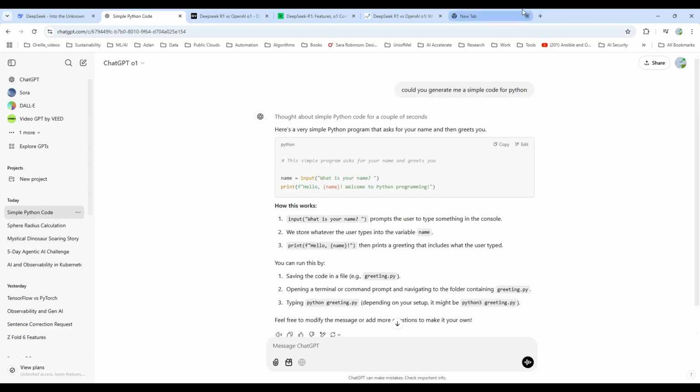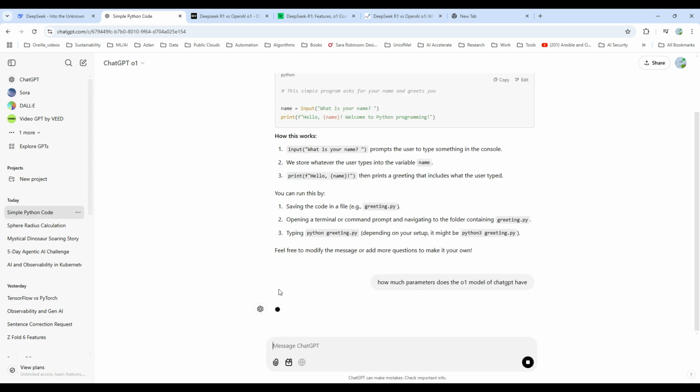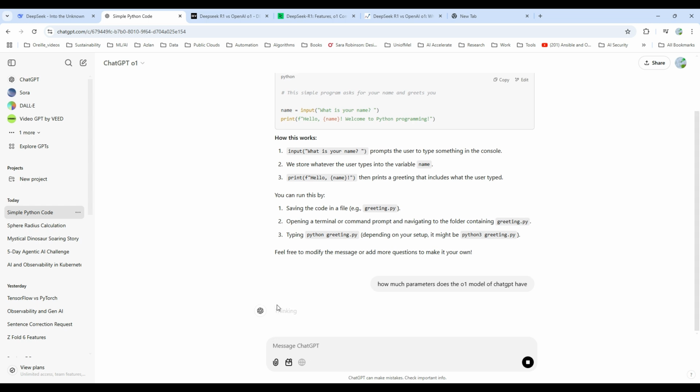Why are we using Google when AI is here? This is important to talk about because AI is revolutionizing Google, because now ChatGPT gives you a better understanding and you don't use Google that much anymore. How many parameters does one model of ChatGPT have? Okay, so let's see. It's thinking. I don't know why it should be thinking.